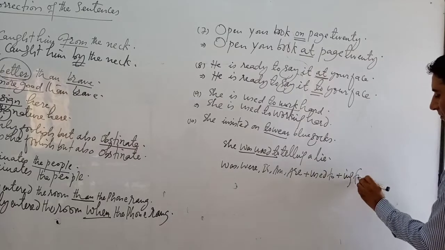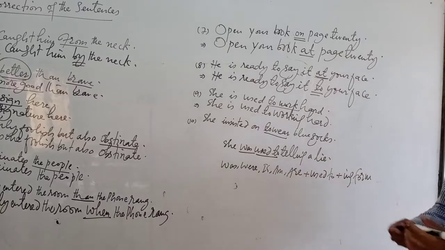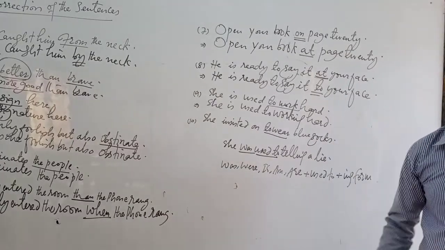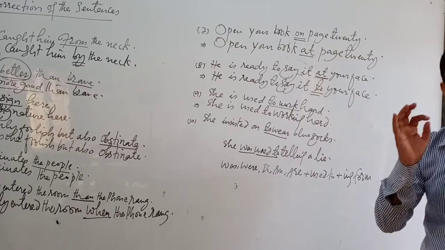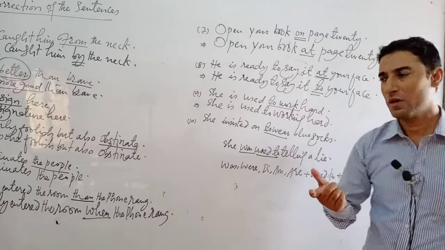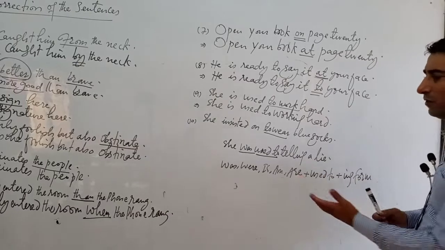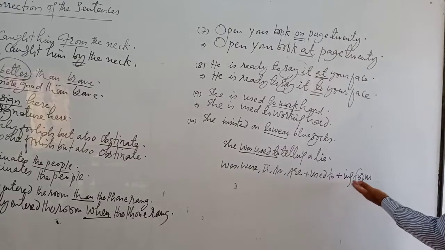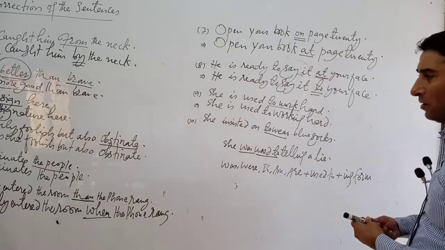This is the structure. I am used to taking tea, but not I am used to take tea. So here the structure is with to be verbs helping us. We have to place the ing form after used to. The case is similar.